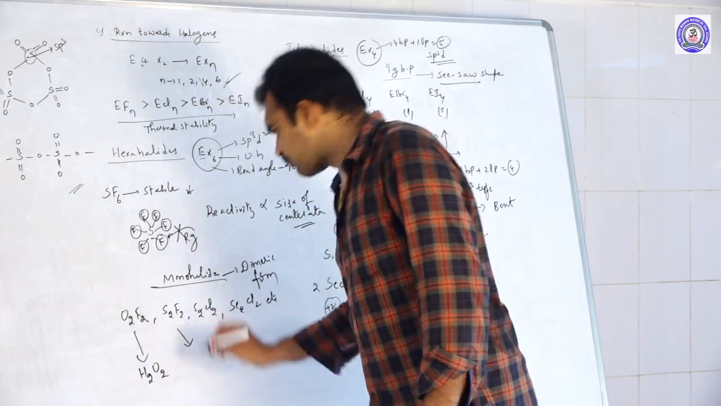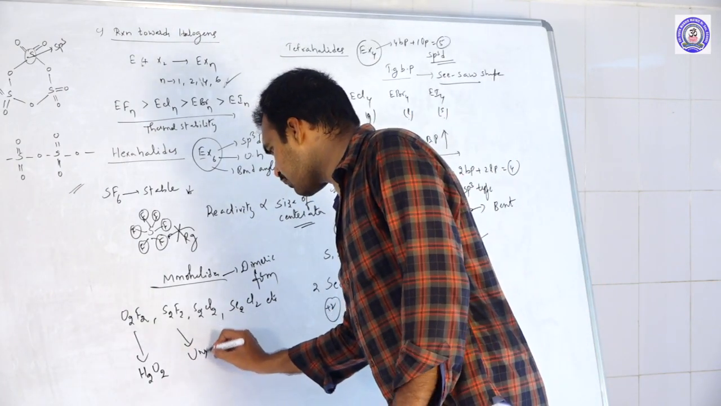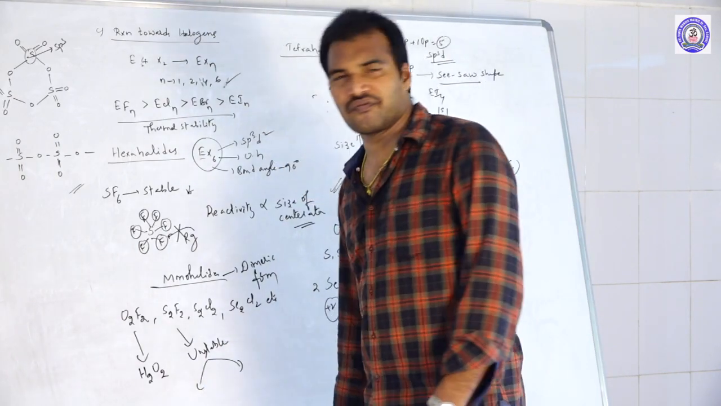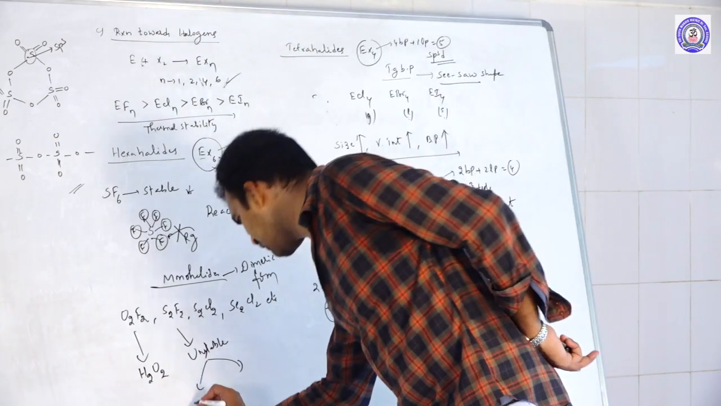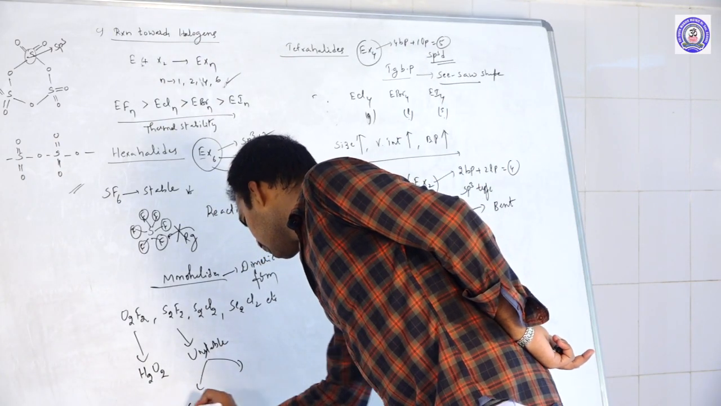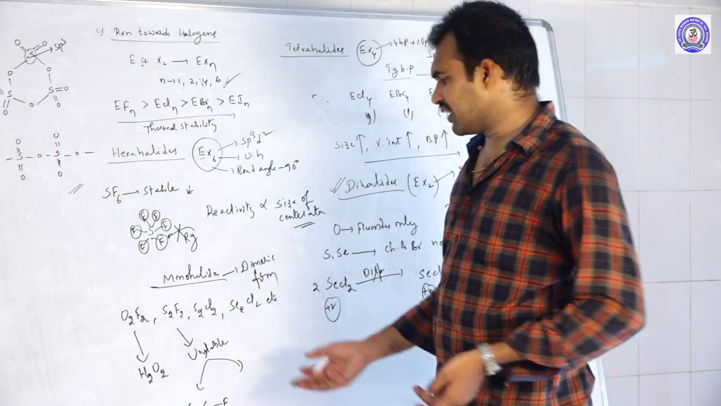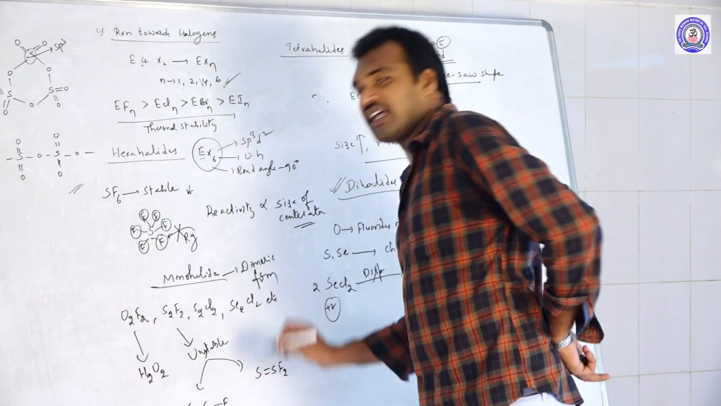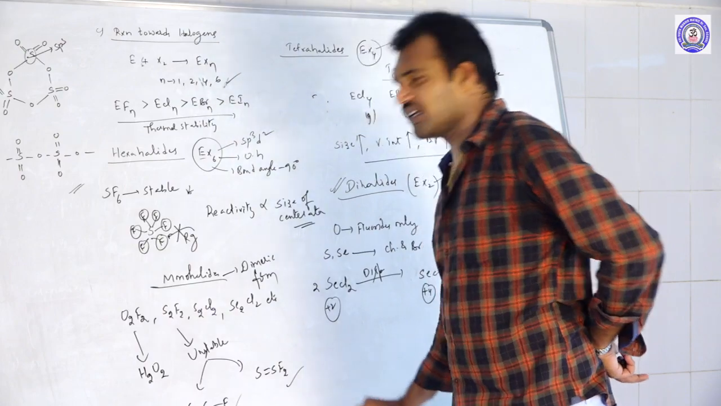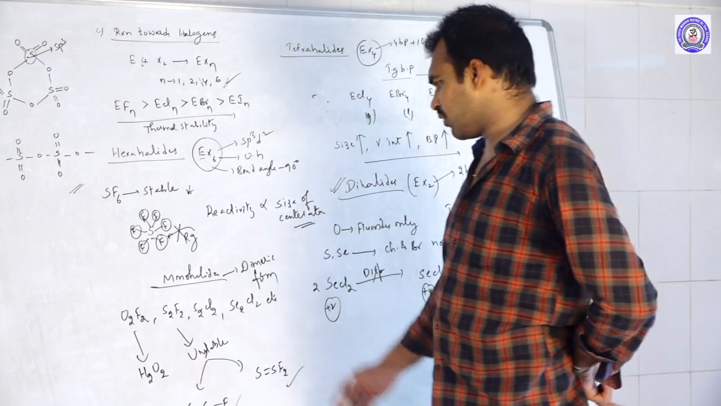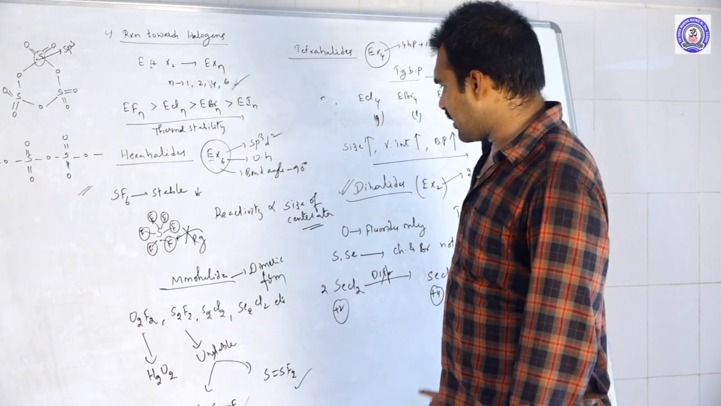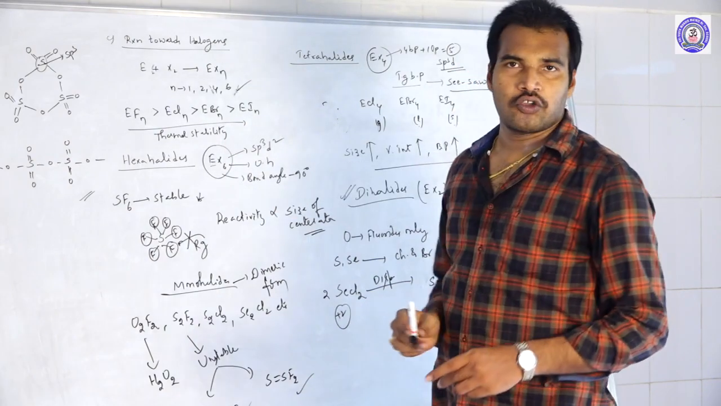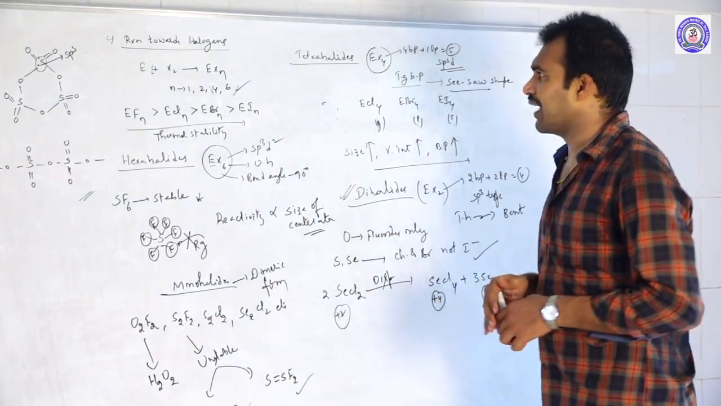S2F2 is usually unstable, and it exists in 2 isomeric forms. In its structure, one is FSSF like this, like H2O2. The other is S double bond SF2, thiothionyl fluoride. In these 2 forms, S2F2 can exist. Anyhow, it's unstable. So this is about the monohalides of 6th A group elements. With this, the reactivity towards halogens has been finished.